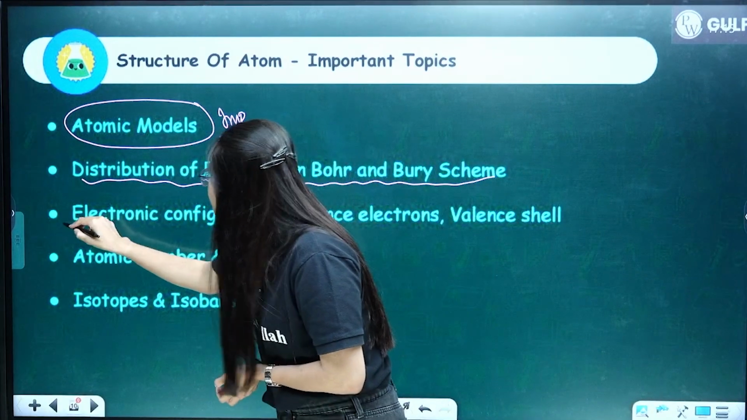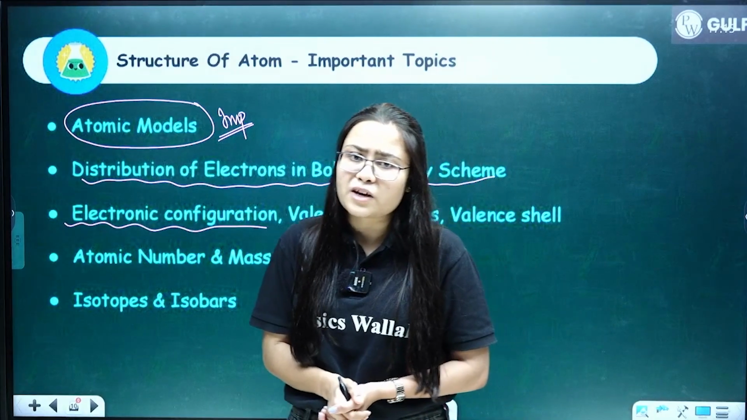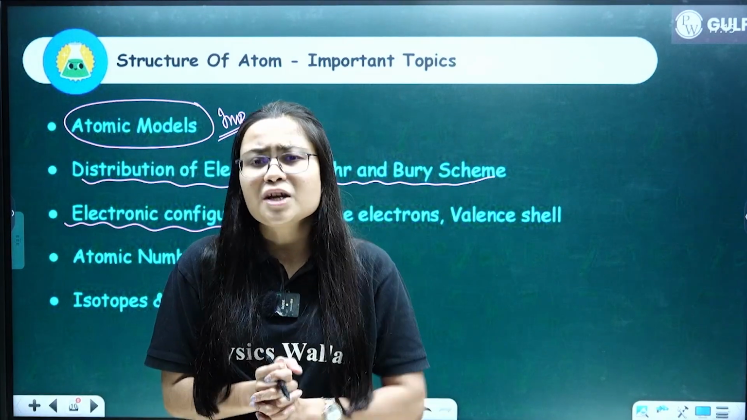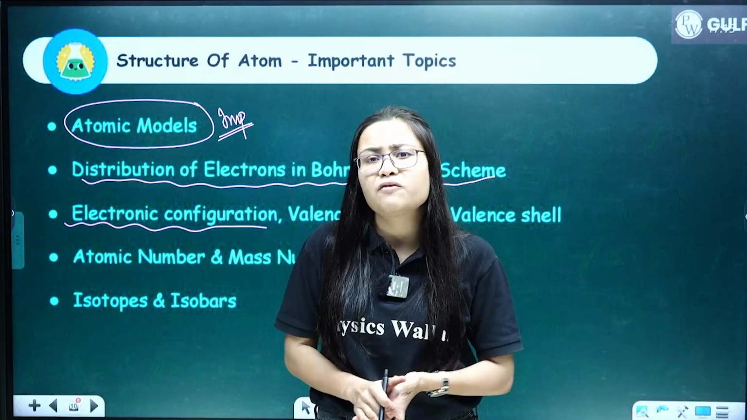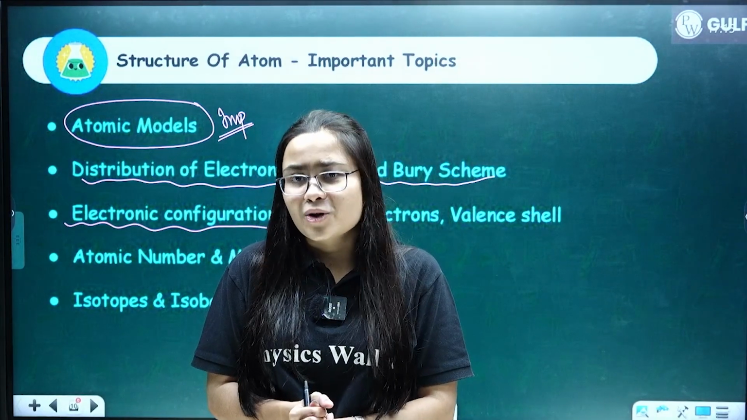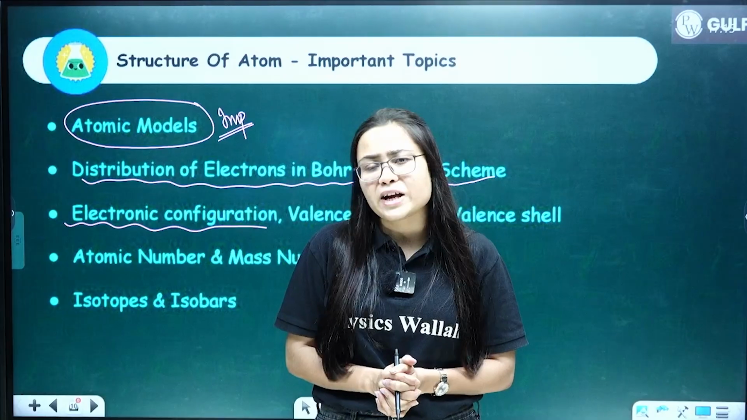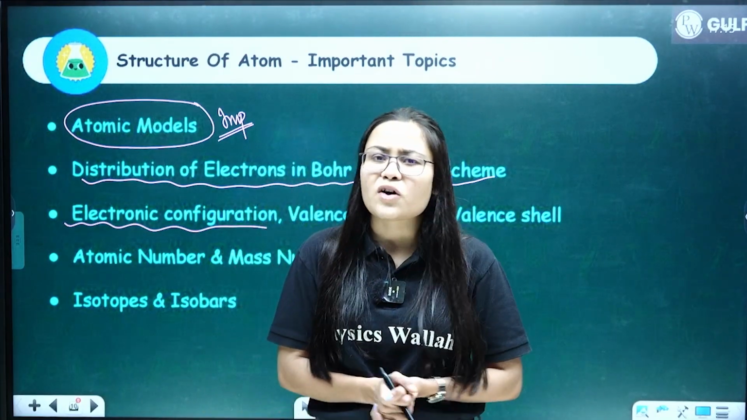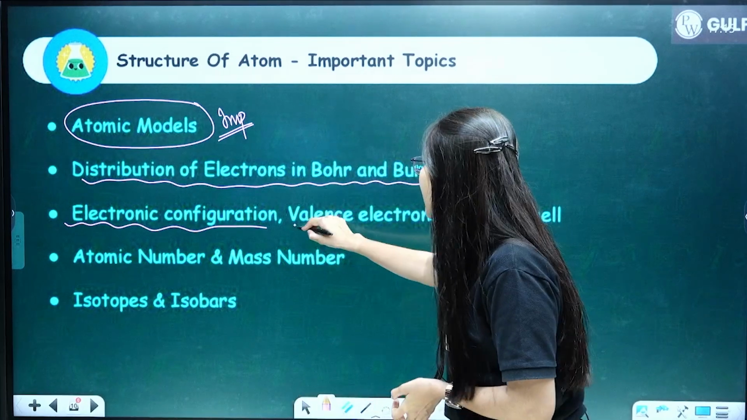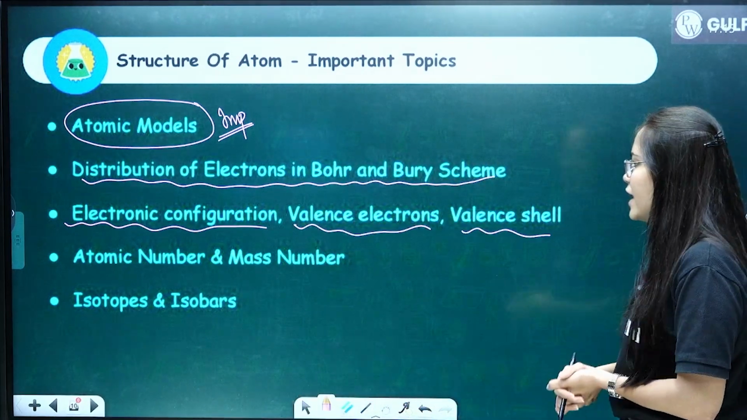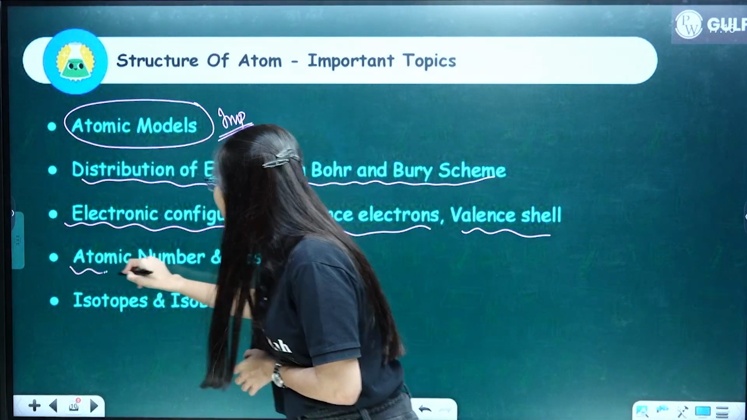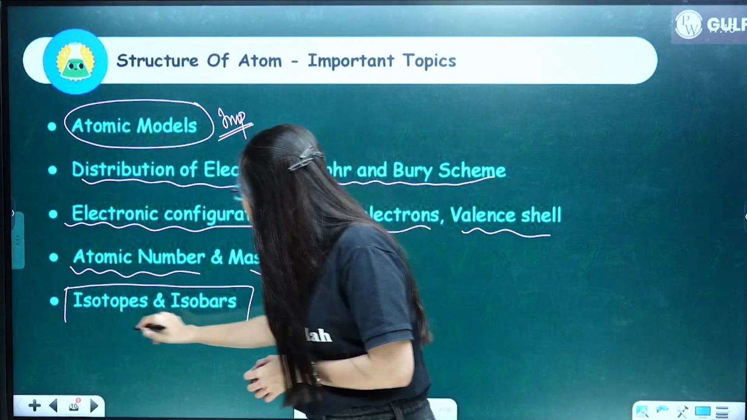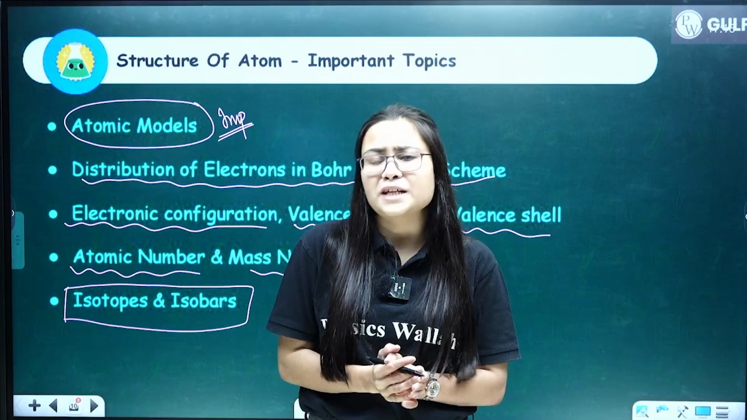Then we also have the concept of electronic configuration. If you want to know electronic configuration, you should know the first 20 elements in order. Clear? If you know the first 20 elements in order, you will easily be able to write the electronic configurations for the first 20 elements. Clear? Then we have valence electrons, the concept of valence shell. Then we also have atomic number and mass number,